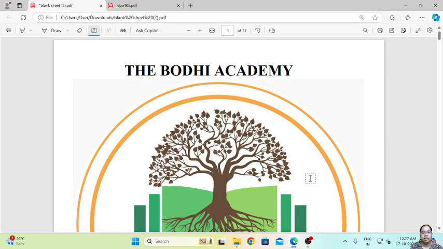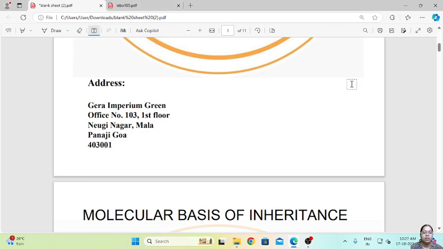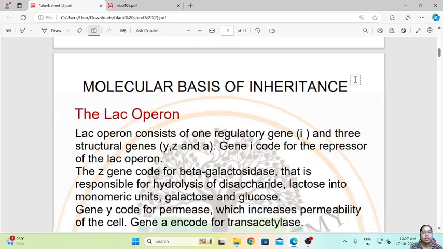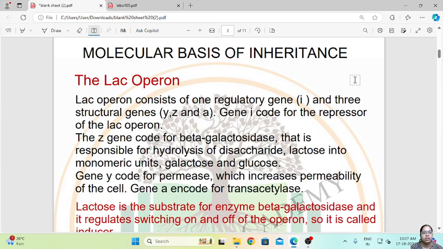My name is Shrutika and today let us learn the last part of the chapter, that is molecular basis of inheritance from class 12. So in today's video what we are going to learn is about the Lac-Operon. So what is a Lac-Operon? Lac-Operon consists of one regulatory gene and three structural genes. So I is the regulatory gene and Y, Z and A are the structural genes in a Lac-Operon.